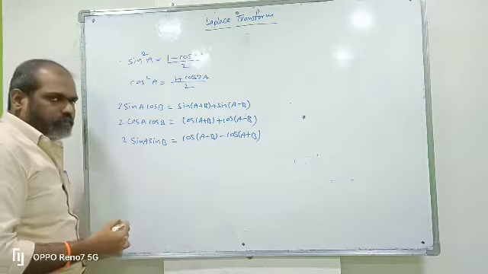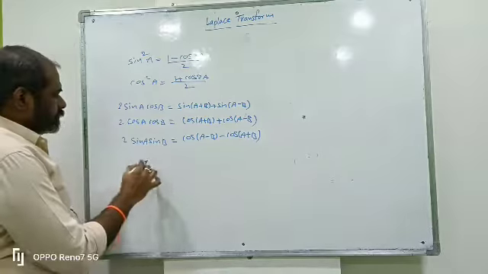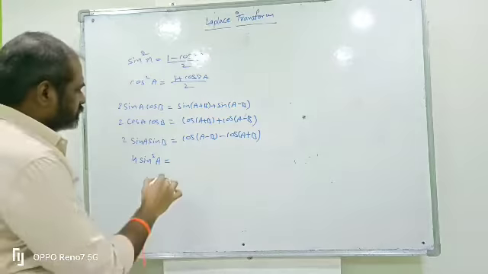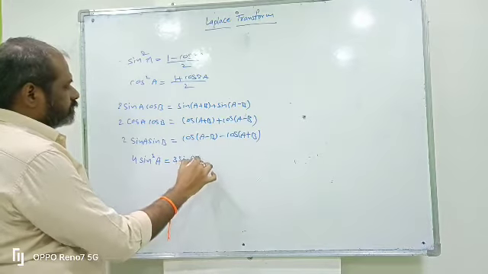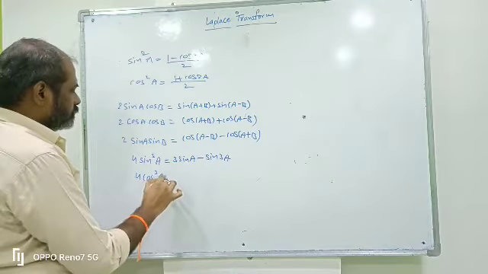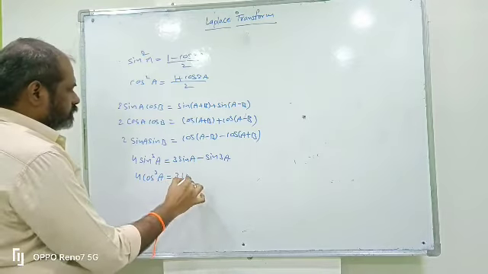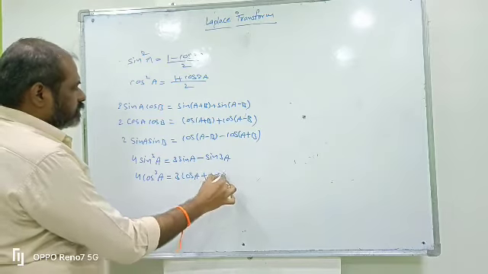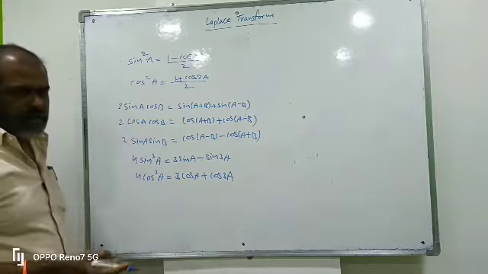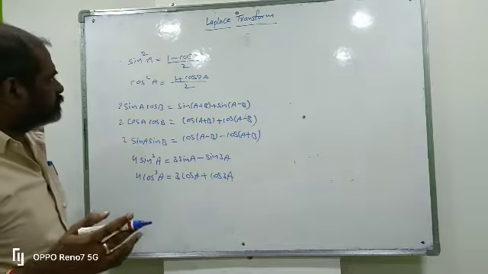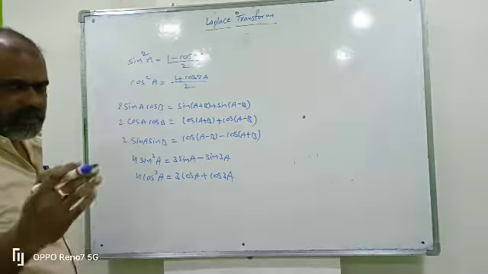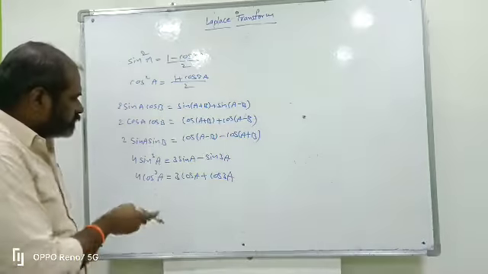You must remember this type of formulas. And also, 4 sin cube a means 3 sin a minus sin 3a. 4 cos cube a means 3 cos a plus cos 3a. These are sin cube, sin square, cos square. We know only the Laplace transform of sin t, but if he asks what is the Laplace transform of sin square t, cos square t, sin cube t, or cos cube t.